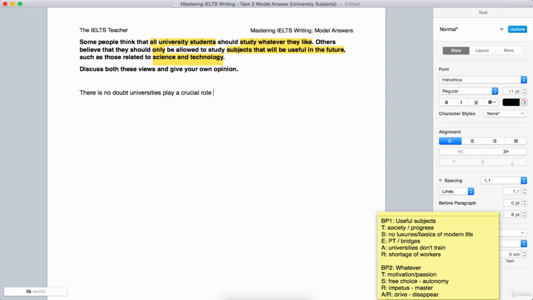That's good. I'm only going to write it once in an essay, but you need to hang on to expressions like this because they're very, very versatile. So there's no doubt that universities play a crucial role in, notice the preposition, educating society. And then that's it. Keep it short and sweet for a general statement. It usually helps quite well.